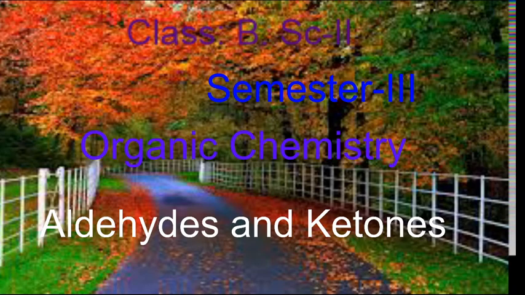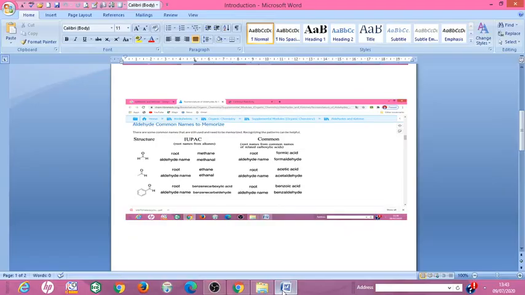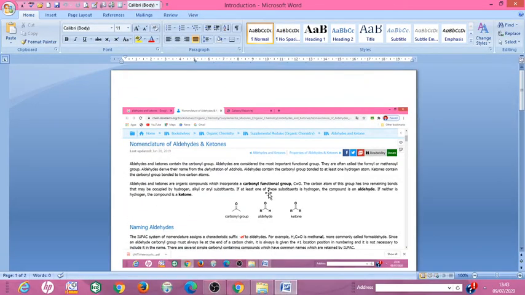First of all, what is meant by aldehyde and what is meant by ketone? Aldehyde and ketone both are carbonyl compounds.